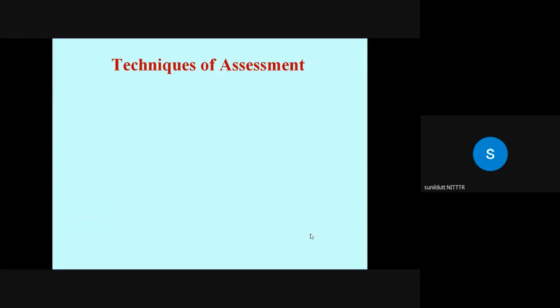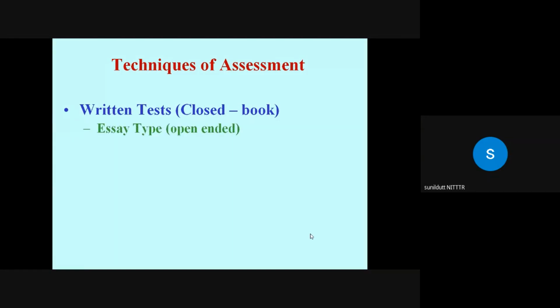Okay, so let us have a look at, first of all, written test, closed book, and particularly we'll talk about the essay type, highly open-ended question.